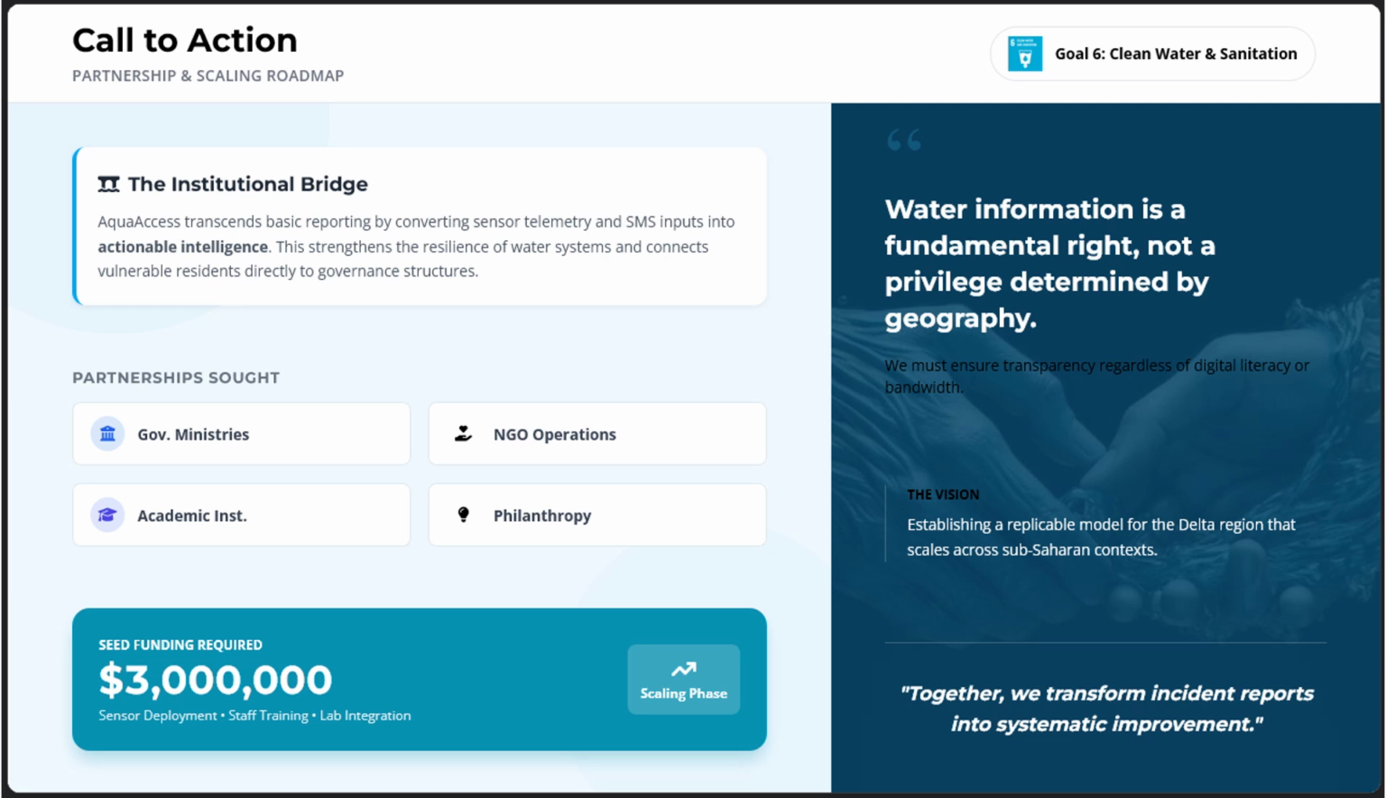Reliable water information should not depend on internet access or digital literacy. Every household deserves clear, timely insight into the water they rely on.